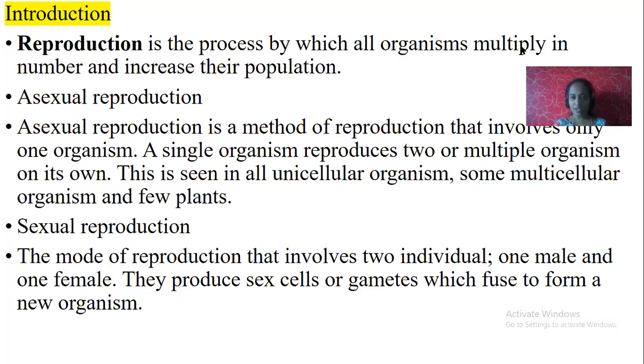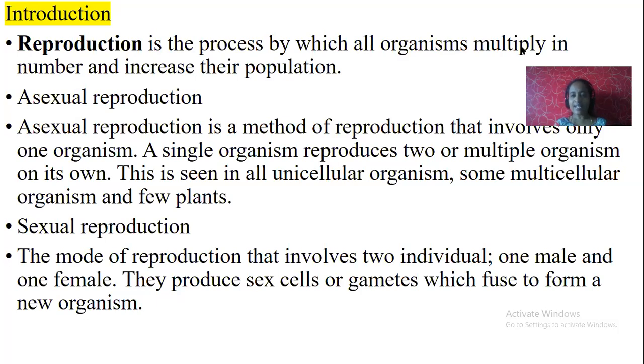Next, sexual reproduction. The second mode of reproduction is sexual reproduction. This involves two individuals. It requires two organisms or two parents, one male and another one female. Here, male as well as female possess sex organs called gonads. Sex organs are also called gonads. Gonads produce sex cells or gametes.